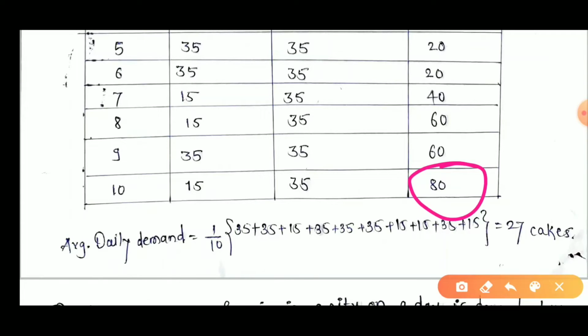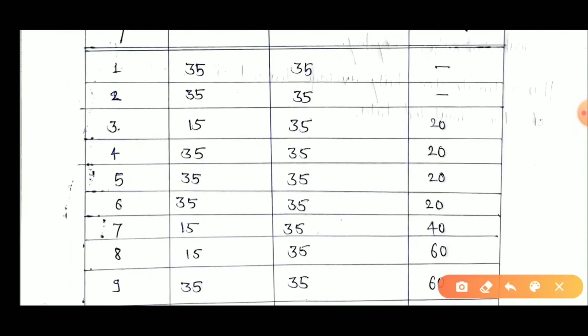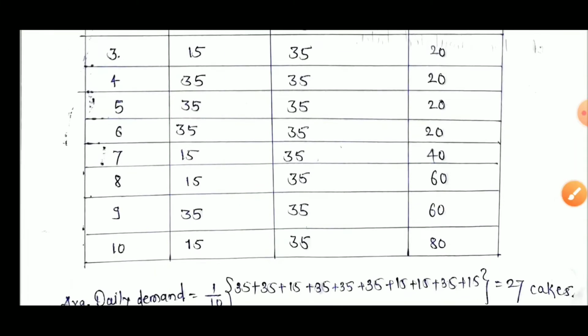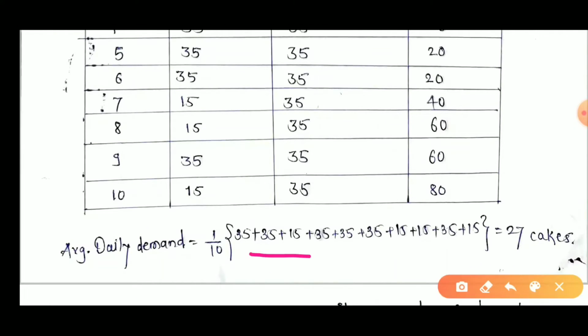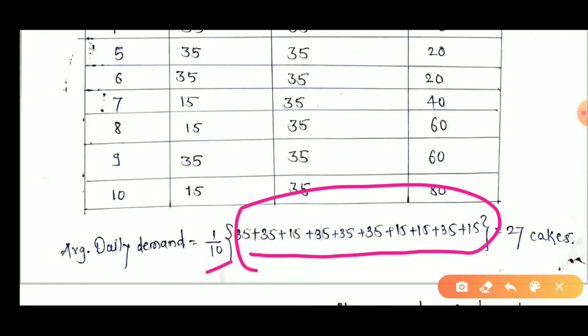This is the simulation. This is not an exact figure, not a certain solution. It is a simulation, and we calculate according to this rule, that is Monte Carlo simulation theory. Now what is the average daily demand? We have to calculate the total demand, the summation of all these values according to the random numbers. We sum all these values and divide by 10 because there are 10 days here.